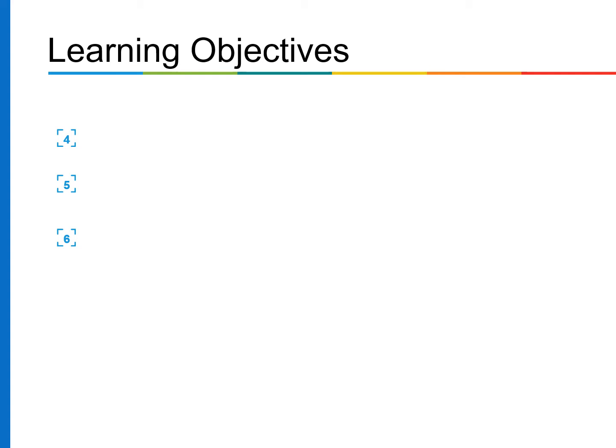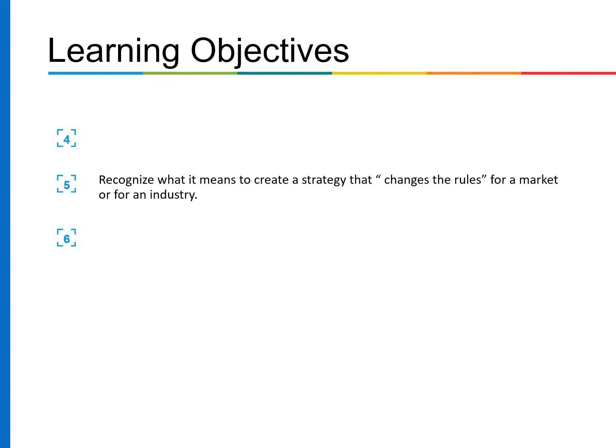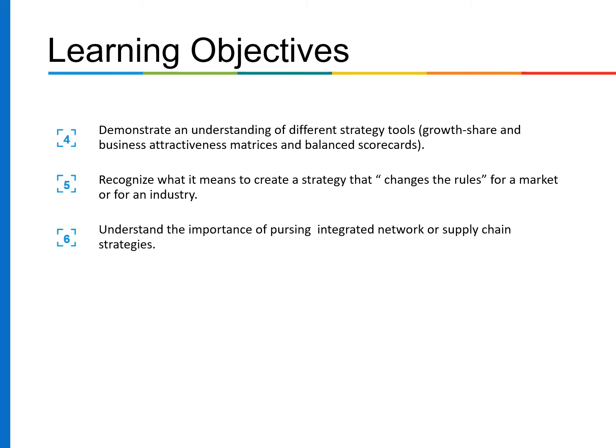Learning objectives are: demonstrate an understanding of different strategy tools, growth share, and business attractiveness metrics and balanced scorecard. Recognize what it means to create strategy that changes the rules for a market or for an industry. Understand the importance of pursuing integrated network or supply chain strategies.